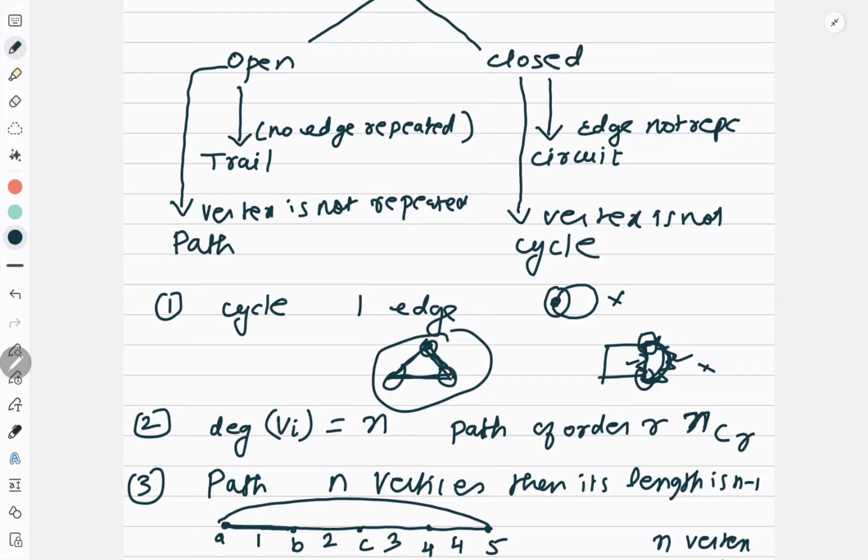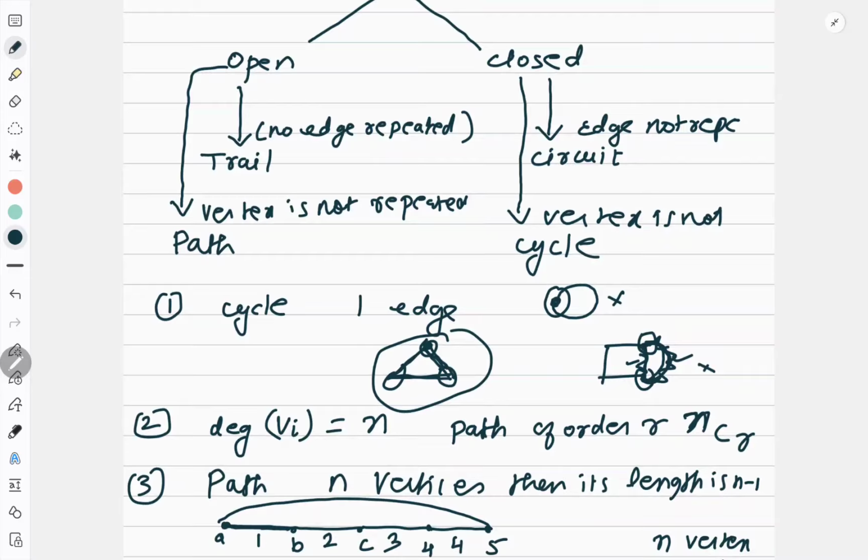In a cycle, that we have already proved, n vertices, so n edges are there. Okay. Now, if in a simple graph the degree of every vertex is at least 2, it must have a cycle. If you have a simple graph, meaning I don't have loops and parallel edges, and the degree of every vertex is at least 2, then it must have a cycle. Correct? So these are a few simple important properties.